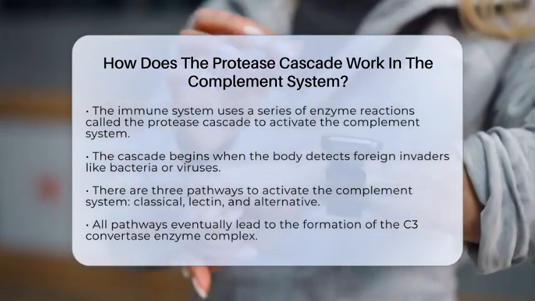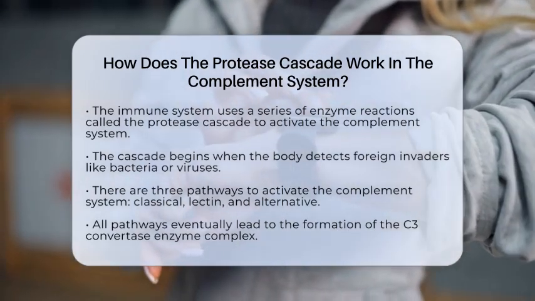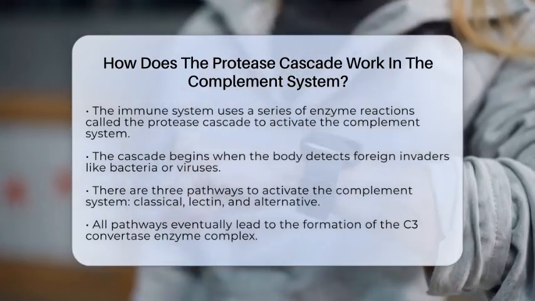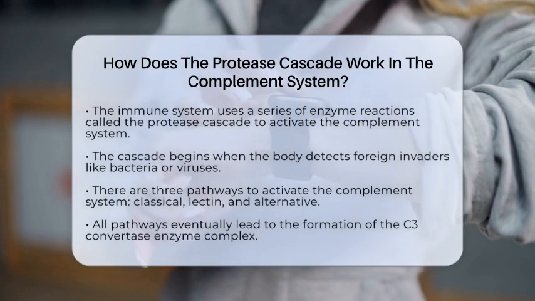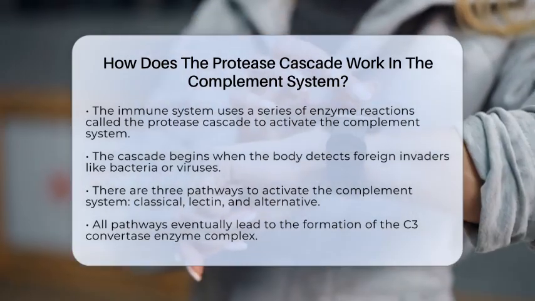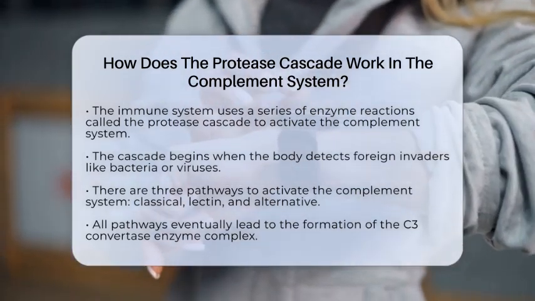The complement system can be activated in three ways: through the classical pathway, the lectin pathway, and the alternative pathway. Each pathway begins differently but converges on forming a key enzyme complex called the C3 convertase.